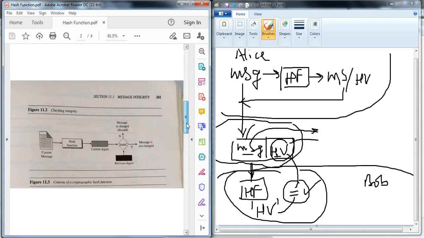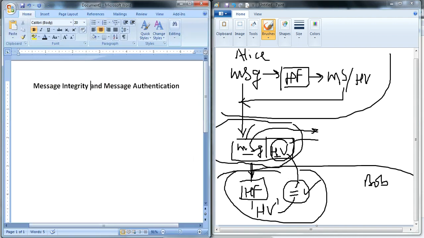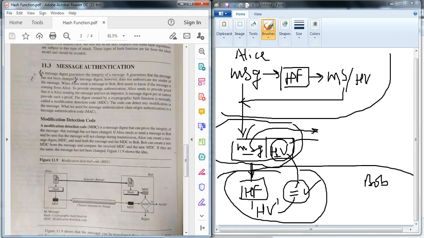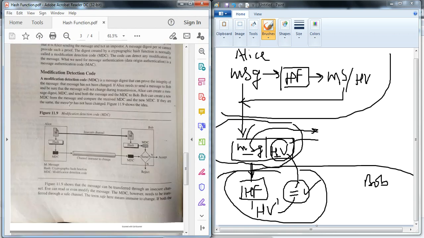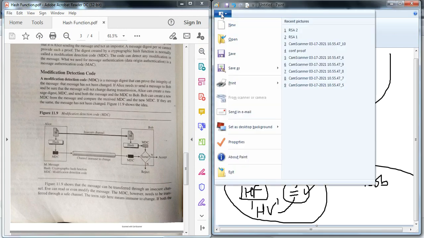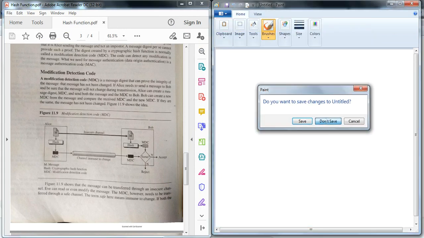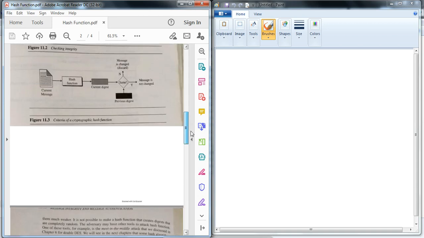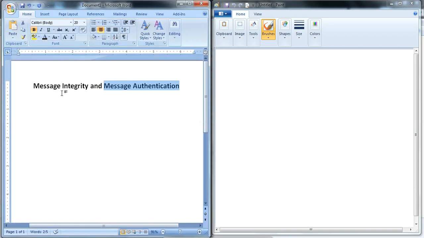Now this one is related only to checking the message integrity. Now we'll go with message authentication. Message authentication is done in these ways. The first is the modification detection code. Modification detection code means what? That one is simply related only to the message integrity.